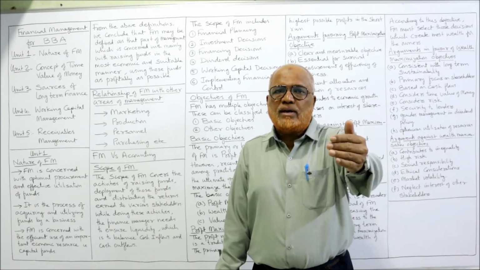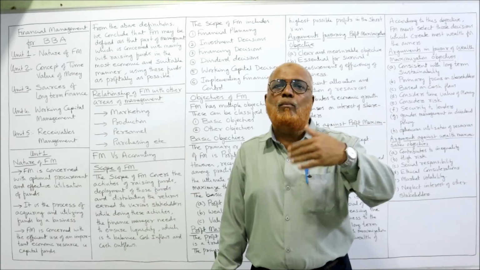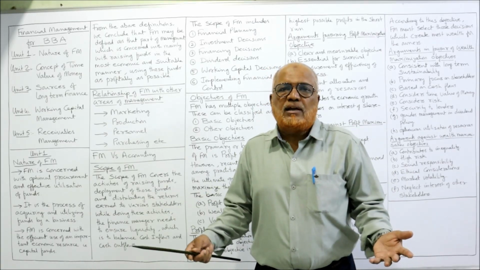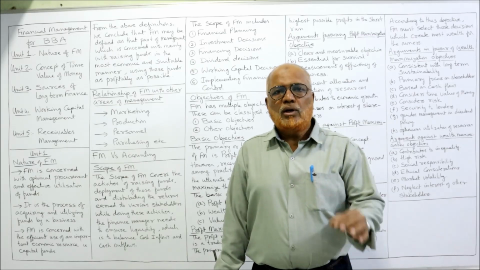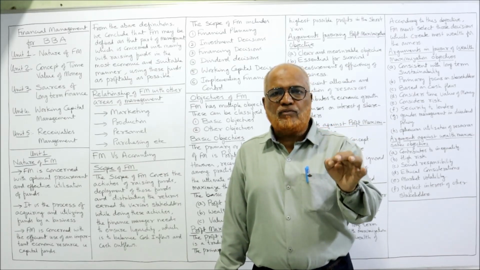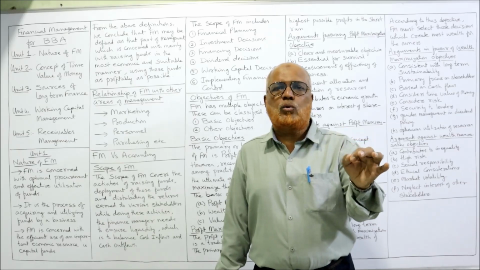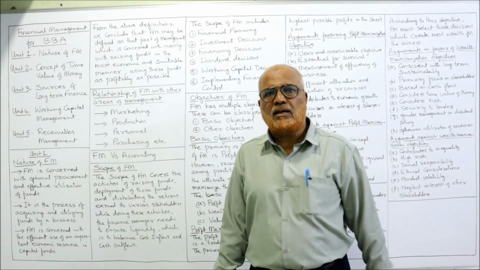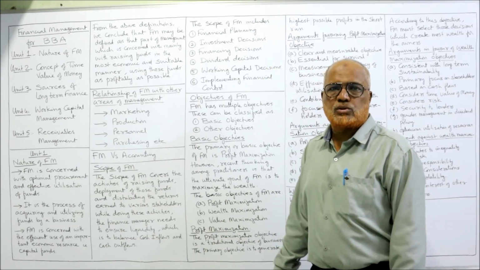That means always the cash inflows should be a little bit more than the cash outflows. Then only we can say the liquidity position is good. So it is the responsibility of the finance manager to maintain liquidity. See that the cash inflows are more than cash outflows.